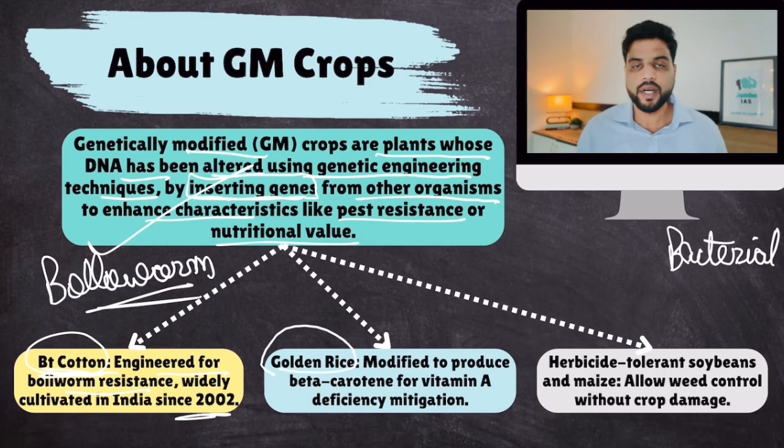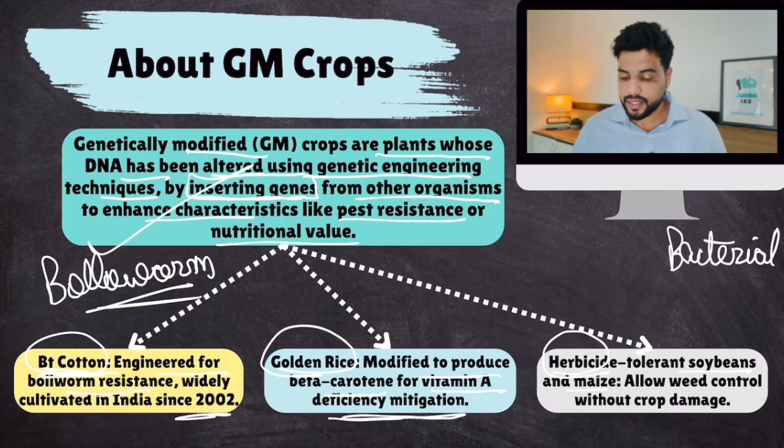Then another example is golden rice, modified to produce beta carotene for vitamin A deficiency mitigation. Rice doesn't contain vitamin A, but golden rice does. So it will remove vitamin A deficiencies in populations where there is vitamin A deficiency and where rice is a staple diet. Then herbicide tolerant soya bean and maize are also produced. In these crops, you don't have to spray herbicides, weedicides, so many things. So there are so many advantages, right?